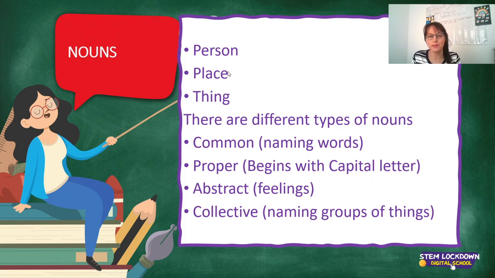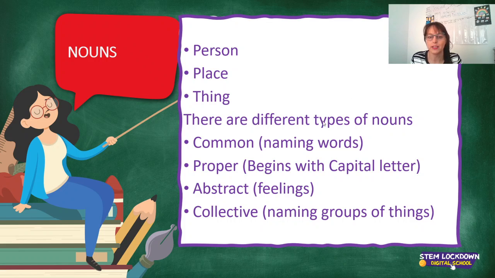It just indicates the place that something is happening at. Thing relates to all objects as well as animals. So bird, lion, pencil, pen, book, carpet, chair, any object that is a name that we all use and are familiar with.